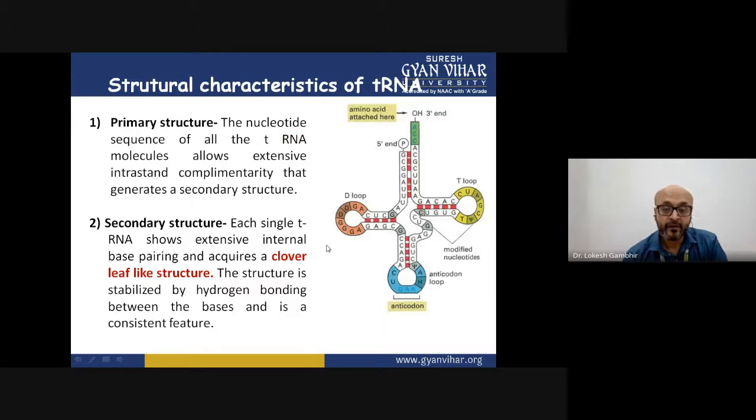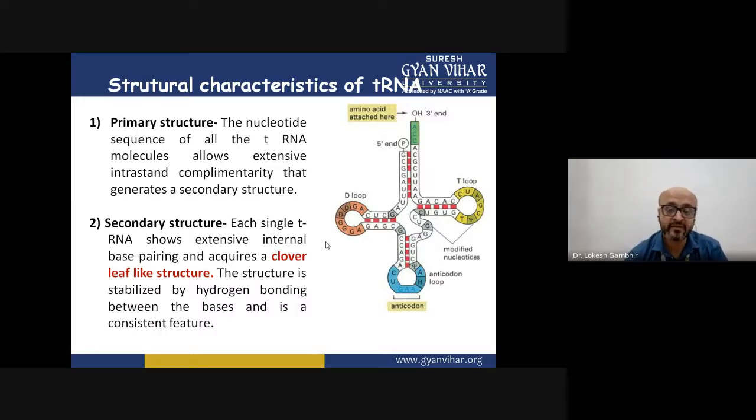So how many types of tRNA molecules should be present inside the cell? See, we have 20 amino acids, so a minimum of 20 tRNAs should be present, but eventually it comes to 31 to 32 tRNA molecules that are present inside the cell.